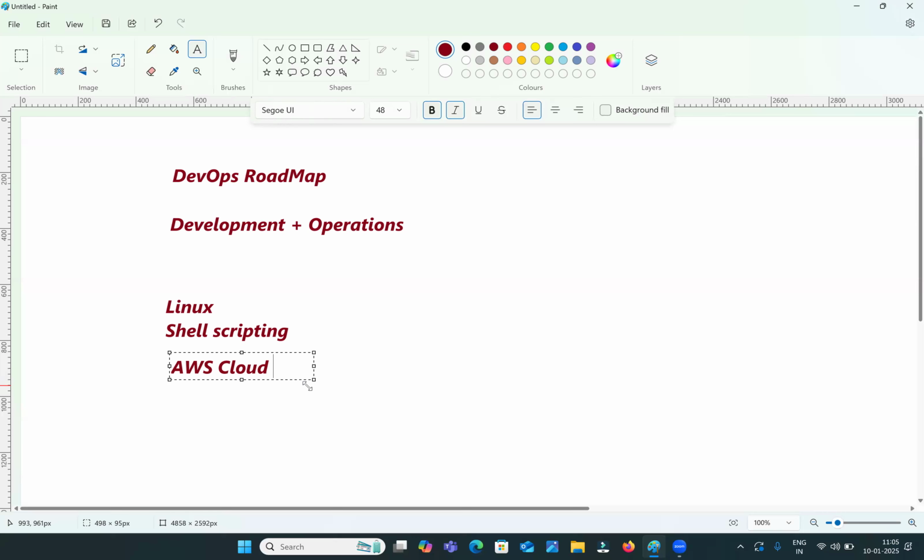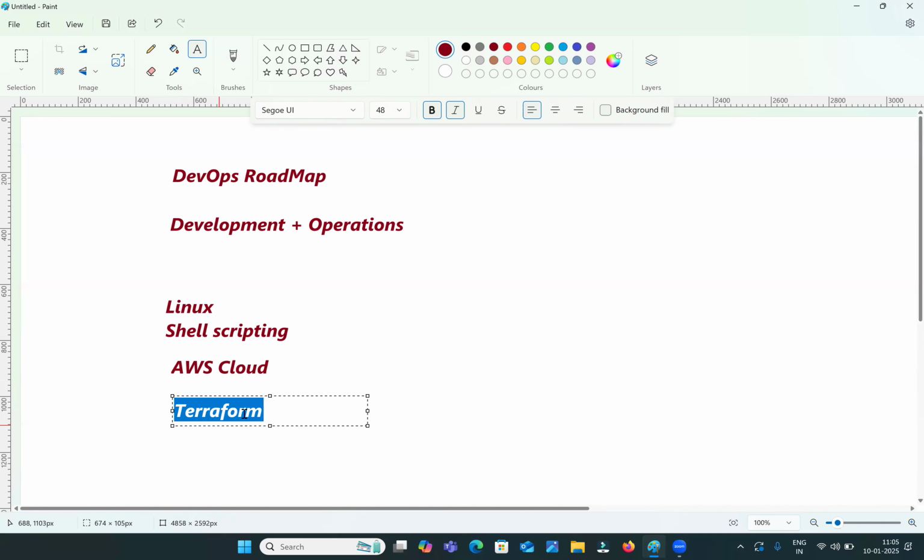Okay, next. First Linux you should know, shell scripting you should know, then cloud is also mandatory. Why? In the cloud only you are going to create the infrastructures. Next, we should know Terraform. Terraform also is very, very important. Guys, most of the companies are looking for Terraform. If you have knowledge only of Terraform, you will get the job. That much demand is there for Terraform.